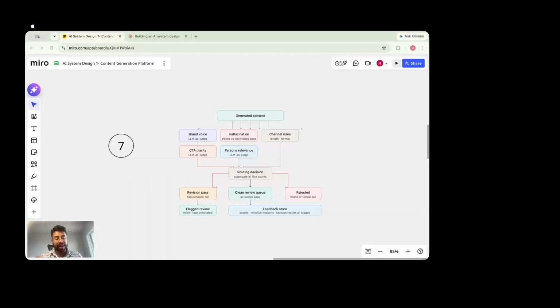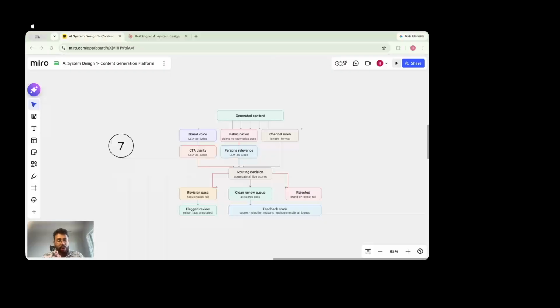if we didn't have the LLM, then all this would have had to be done by the user. And that would slow down the whole content generation distribution pipeline by a lot. So this is where the power of AI comes in, with the right set of guidelines and guardrails. And then once everything is done, we come to the routing decision, like I told you.